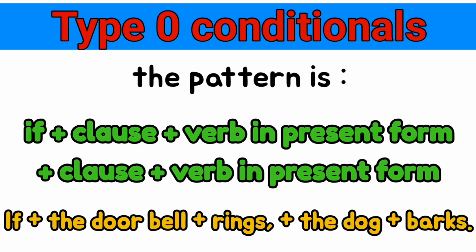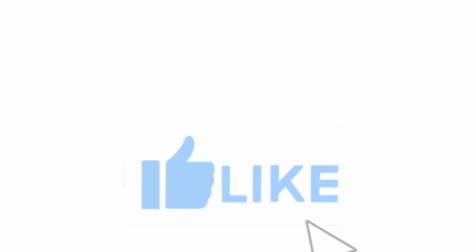Type 0 conditionals. The pattern is if plus clause plus verb in present form, plus clause plus verb in present form. If the doorbell rings, the dog barks.